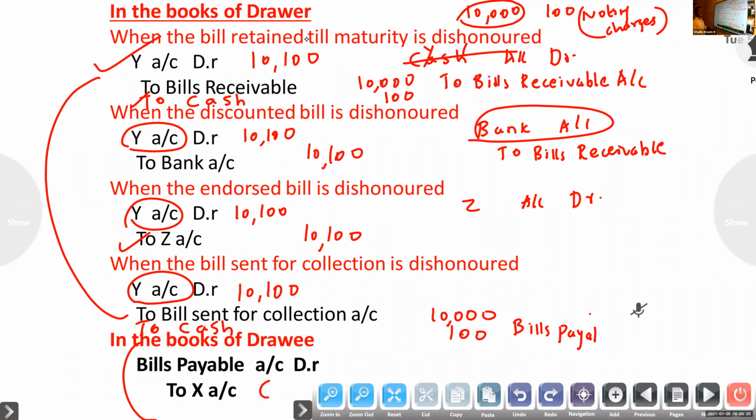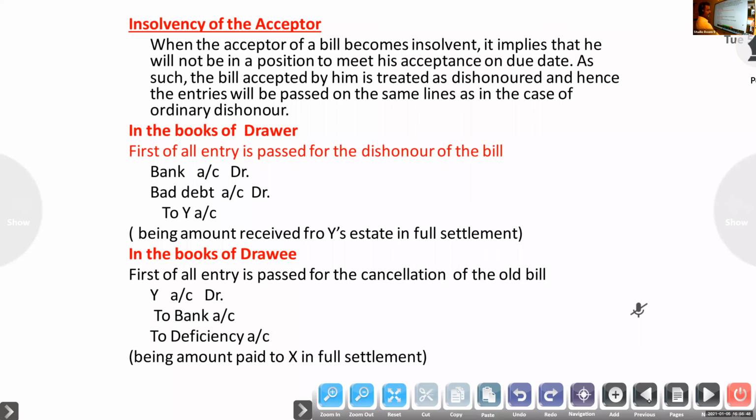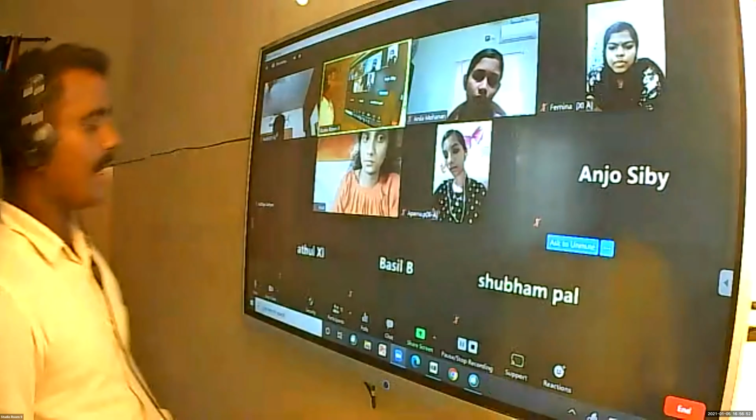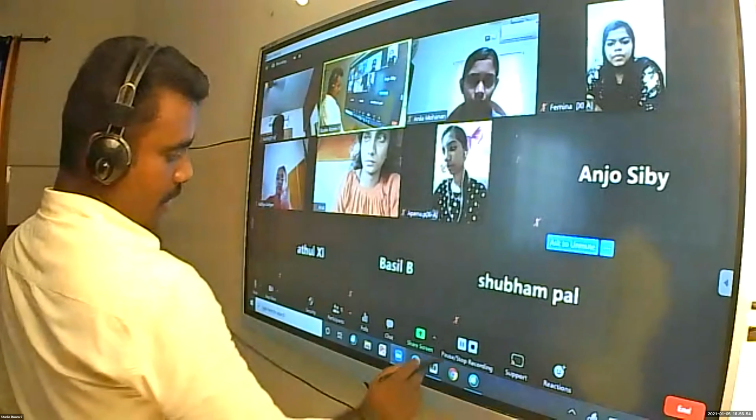Bill sent for collection, third entry: Y account to bill sent for collection. If noting charge is paid, to cash. In the books of drawee, only one entry at the time of maturity: bills payable account debtor, noting charge account debtor, to drawer. Okay, so now revise the journal entries. Tomorrow we will start the dishonor problems.